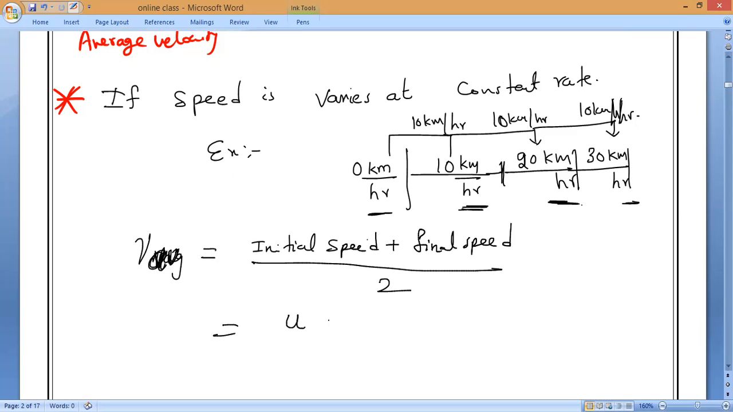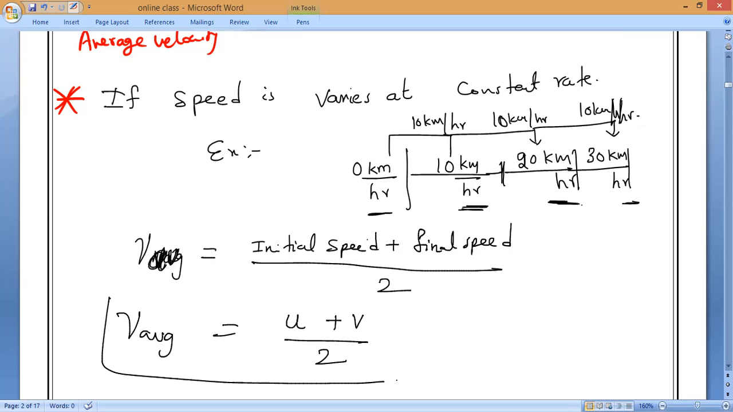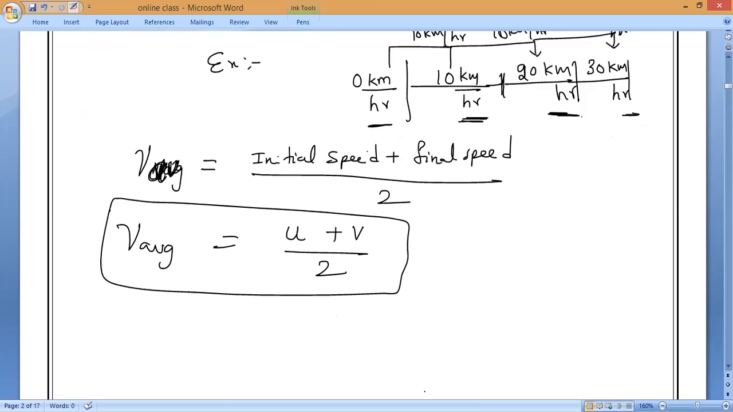So initial speed will be U, and final speed is V, divided by 2 will give you V average. This is when the speed is varying at a constant rate. When the speed is varying only at a constant rate, then the average speed is the average of initial and final speed of the particle in motion.